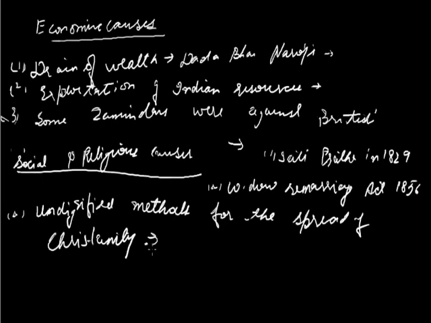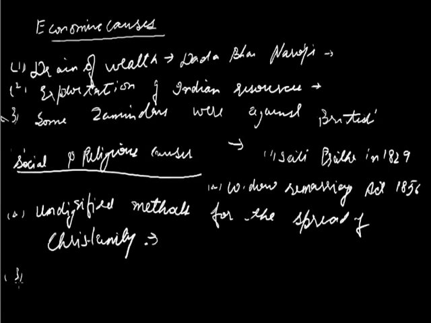They insulted Lord Ram or Prophet Muhammad, and also bribed people, saying that if you convert to Christianity, we will give you a job and whatever you want. So Indians were prejudiced against the British, or the East India Company.